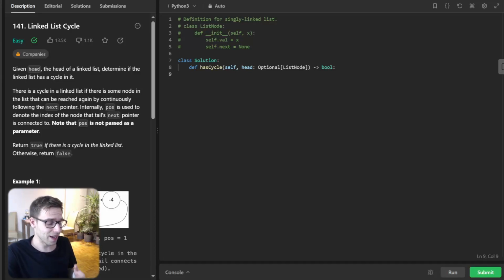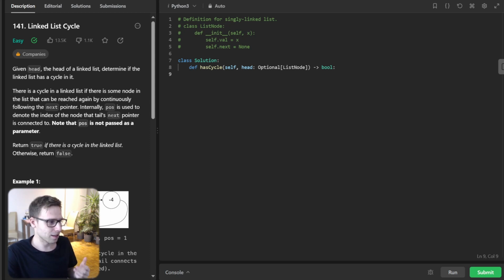Today we are tackling a classic computer science problem, detecting a cycle in a linked list. By the end of this video, you will be a cycle detecting pro, with two robust solutions. So let's get started.